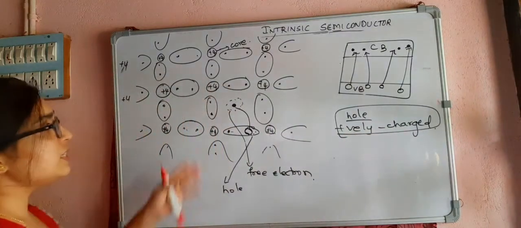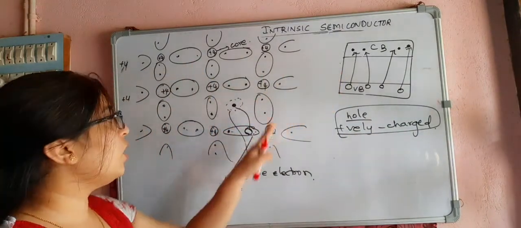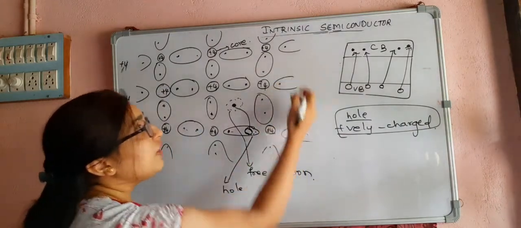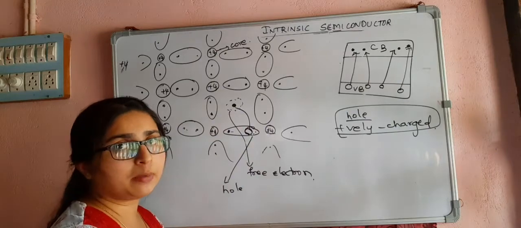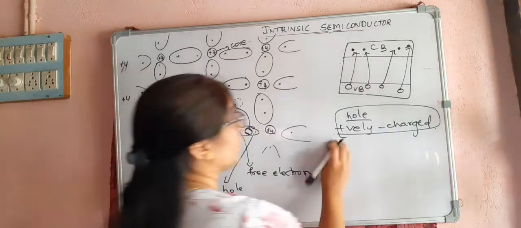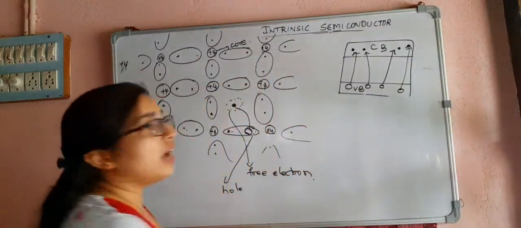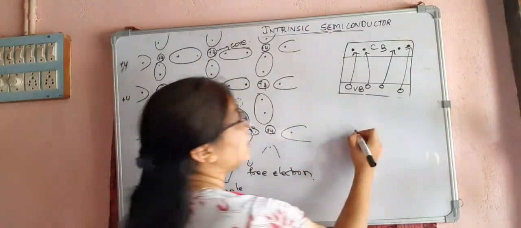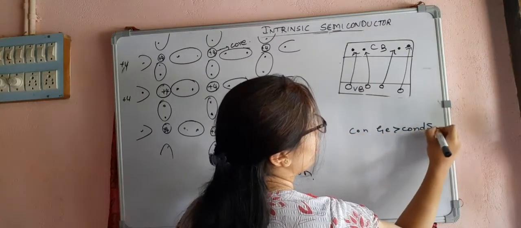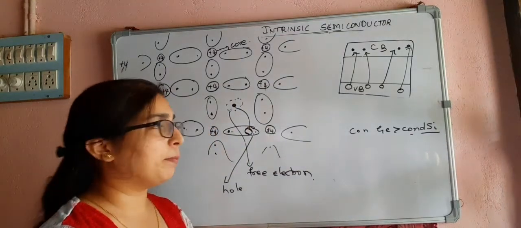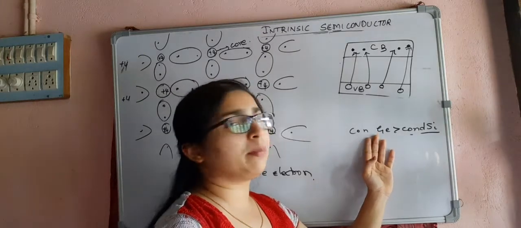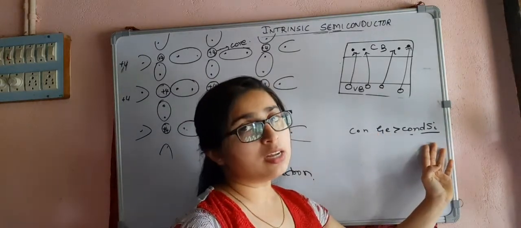So this is your intrinsic semiconductor. Now what happened? I said at absolute zero they behaved as an insulator, but now at room temperature the free electron is available, and that free electron can be available for the conduction of electricity, right? At room temperature I had explained another point: the conductivity of germanium is greater than the conductivity of silicon. It is because of the band gap. Band gap is more in silicon than in germanium. So more free electrons can be available in germanium than in silicon.